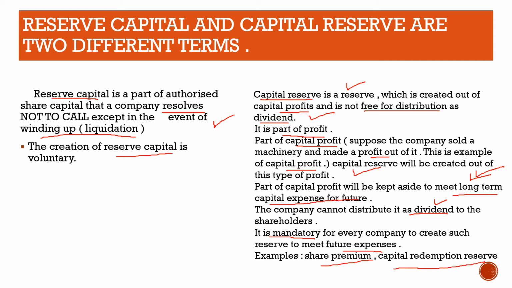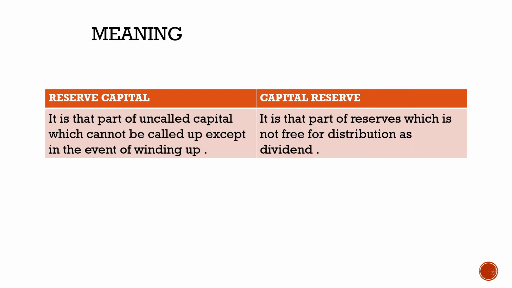of capital reserve. Now, coming over to the differences, the first point highlights the meaning. Reserve capital is that part of uncalled capital which cannot be called except in the event of winding up. And capital reserve is that part of reserve which is not free for distribution as dividend, right?